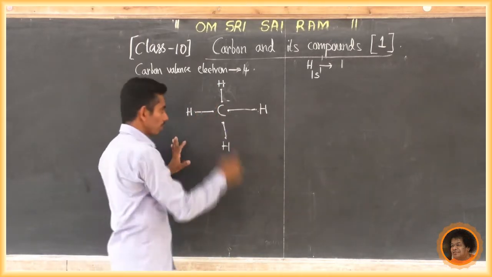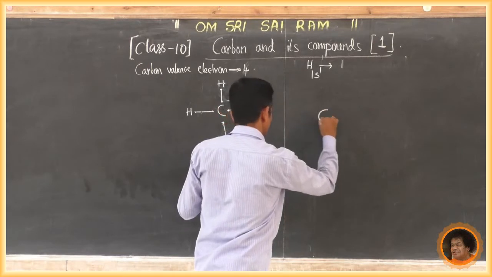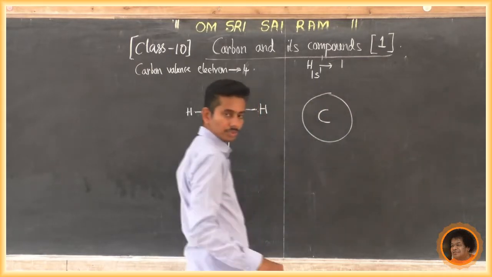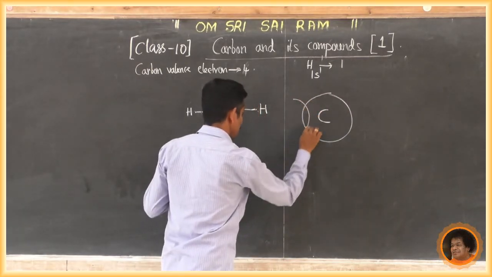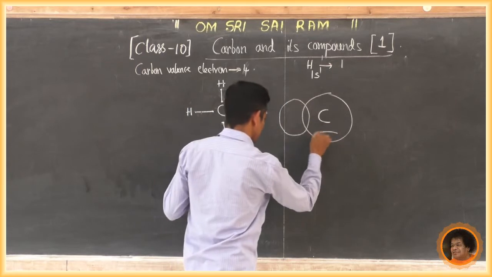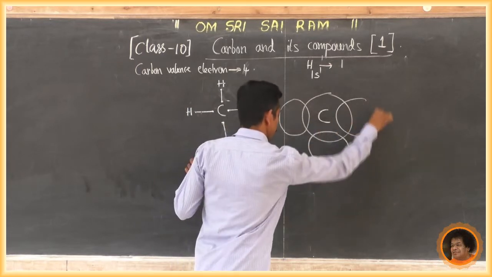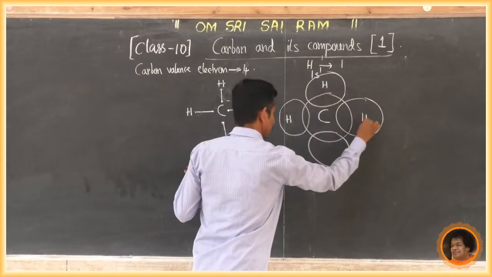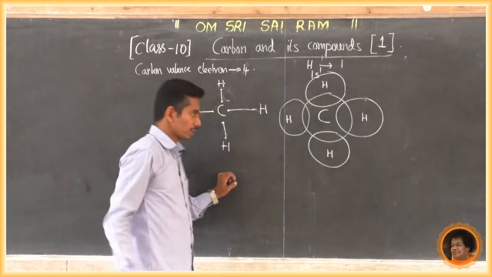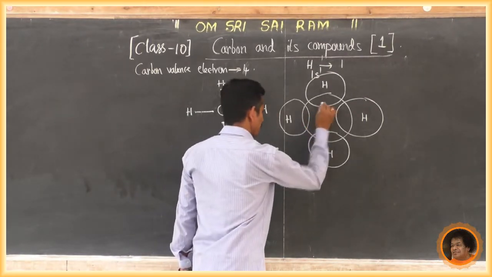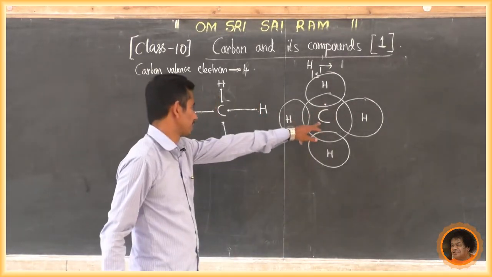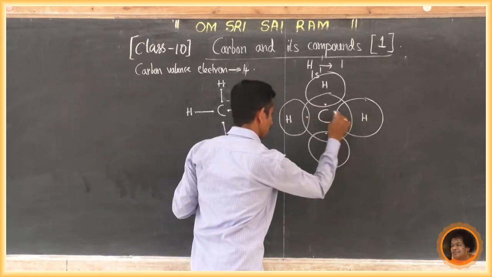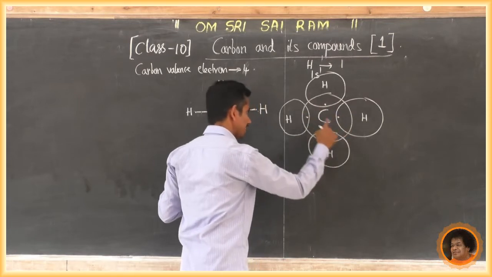So it becomes stable. Or we can write it like this, so we can understand easily. This is carbon. How many hydrogens are required to get the octet structure? That is 4. This is hydrogen 1, 2, 3 and 4. Now carbon: how many valence electrons does this carbon contain? That is 4. 1, 2, 3, 4. These are the valence electrons of this carbon.